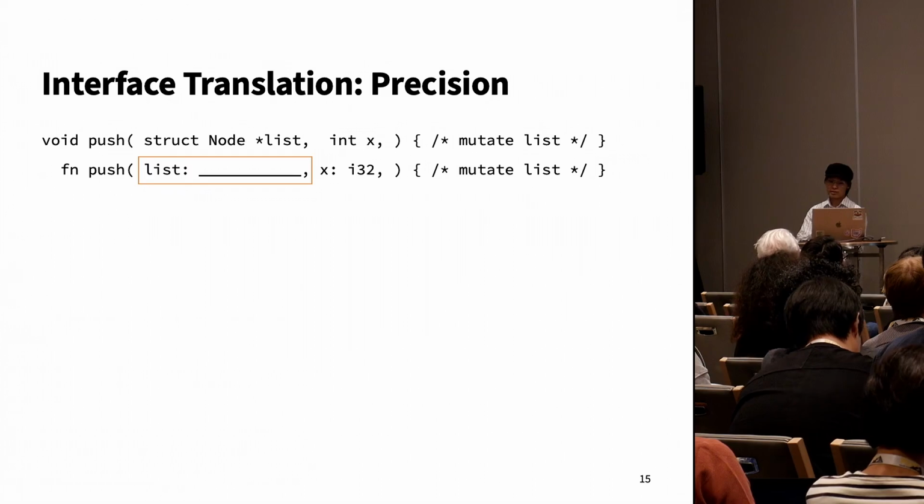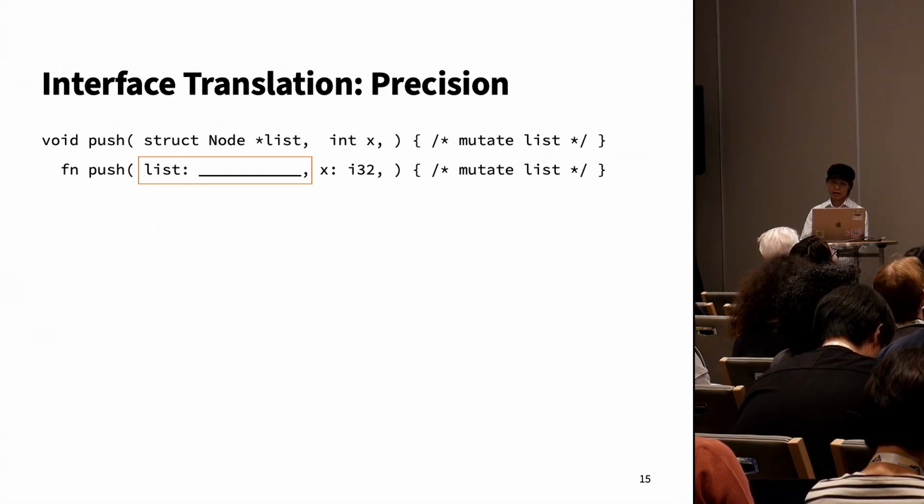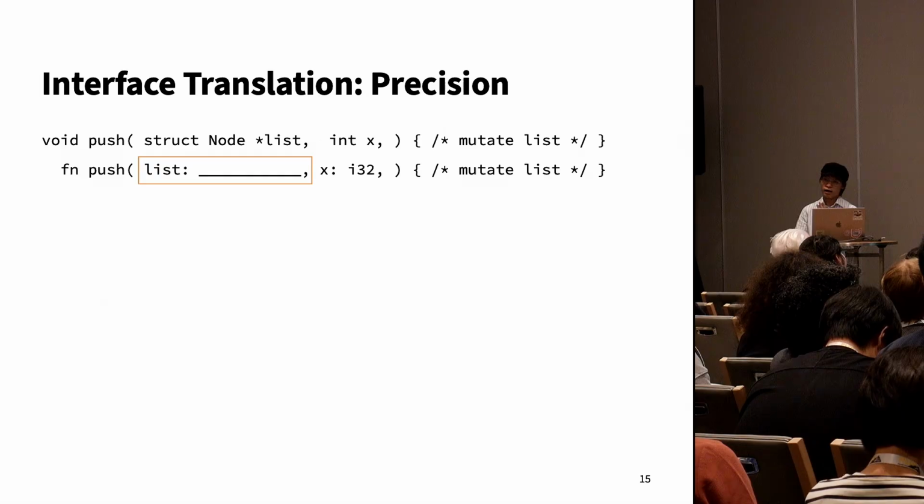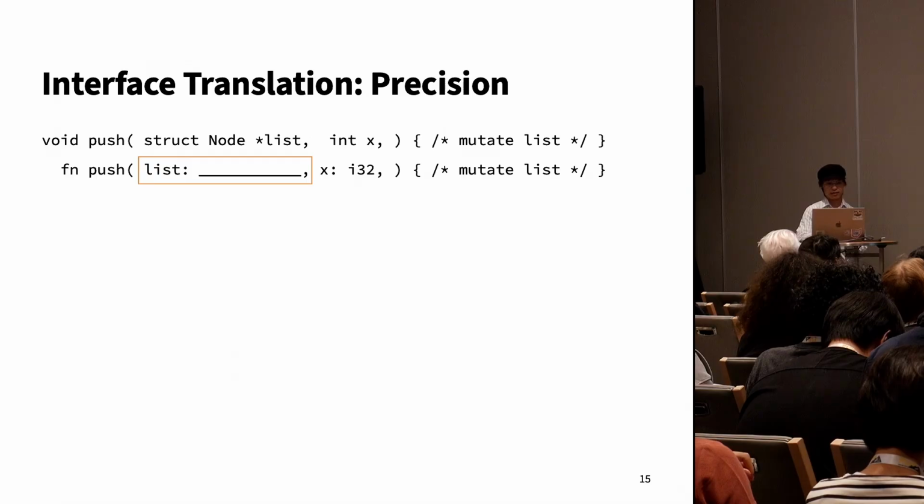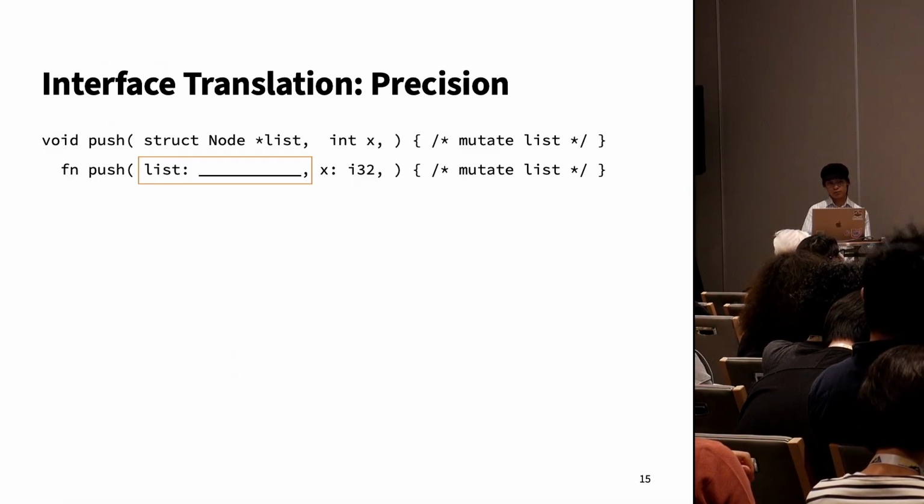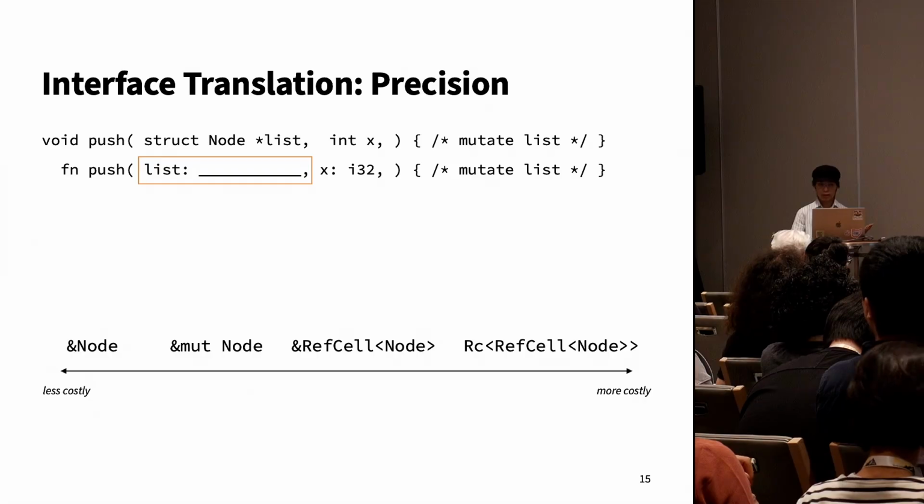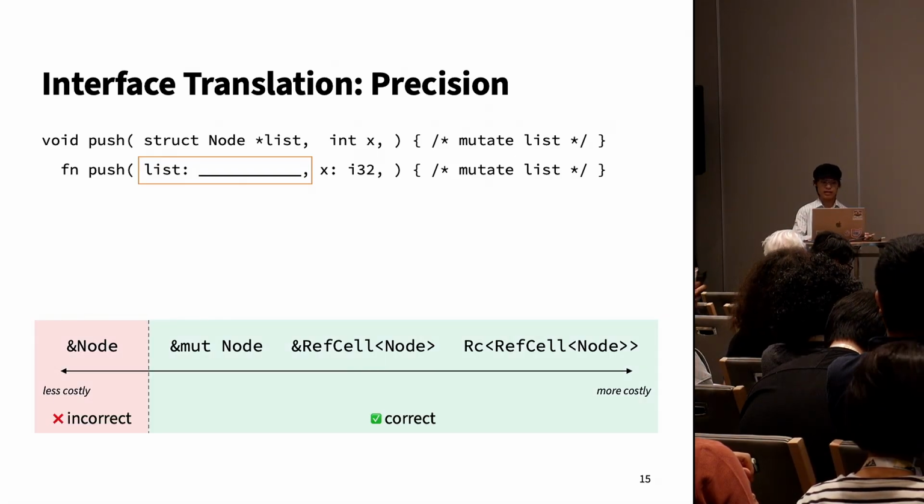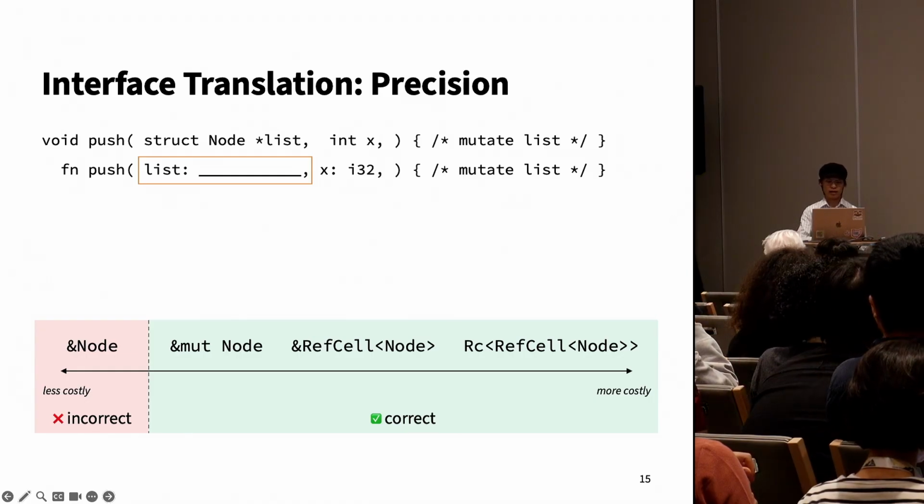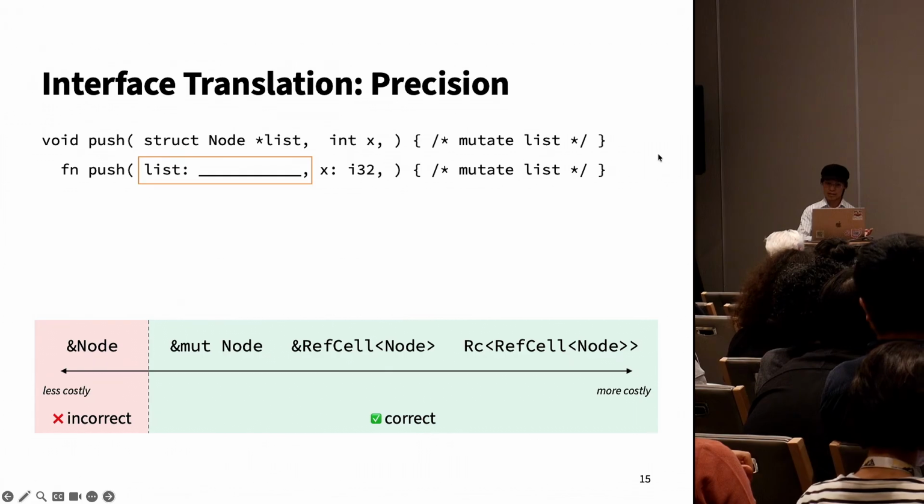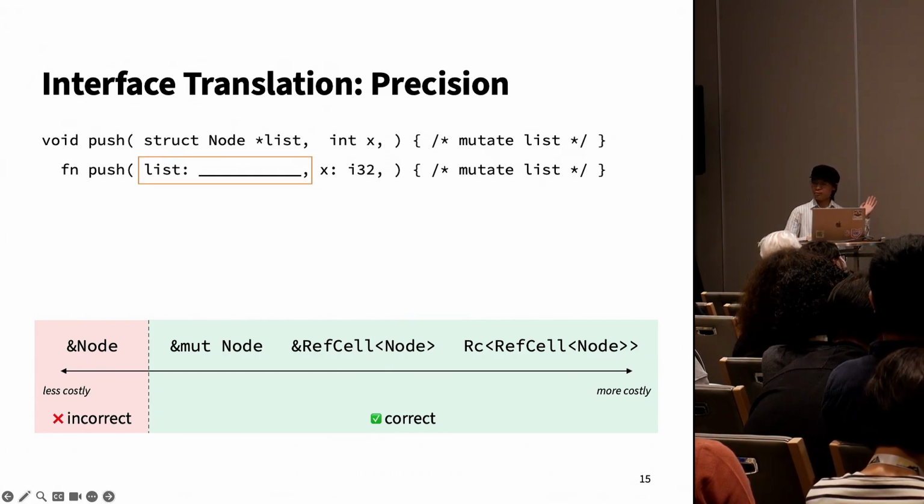For our next example, we'll consider the list parameter of this push function. To choose a single Rust type for this, we also need to consider precision. So obviously, since in C we have a pointer to node as the type of this list, when we translate to Rust, we also must pick some kind of pointer to node. Correctness rules out some of these types, namely this immutable reference to node, because the body of push will mutate the list argument. But there are a bunch of other pointer types that are OK.